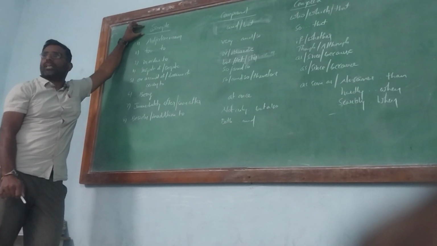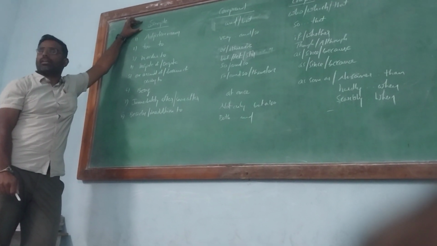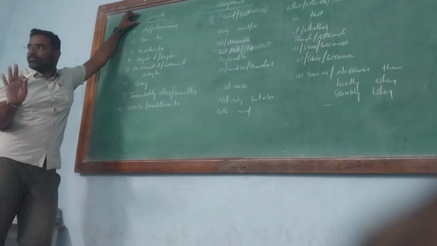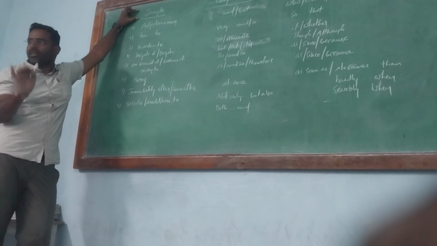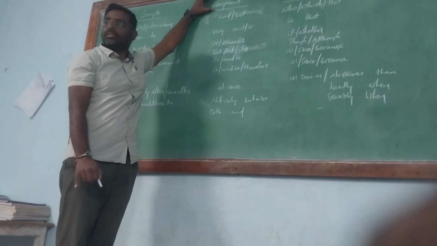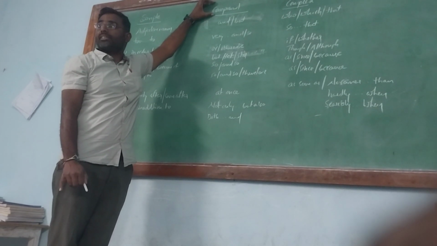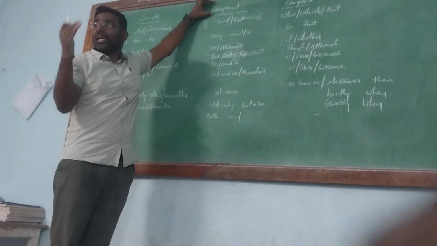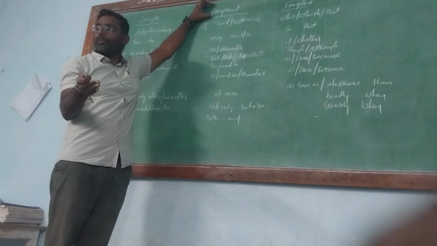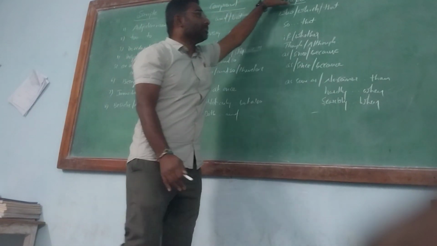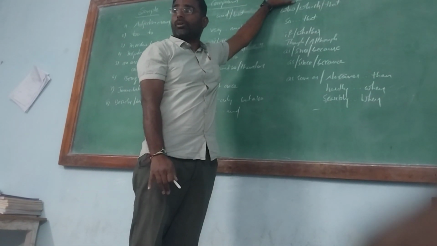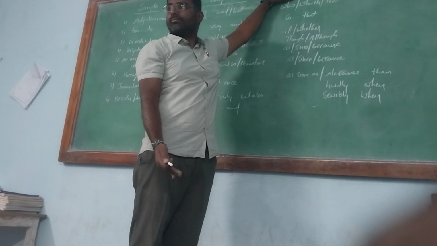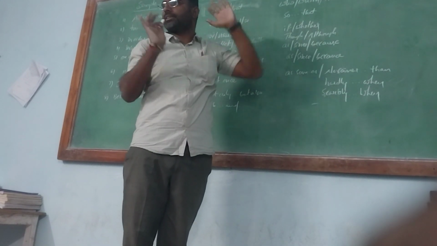The statement which contains a phrase or main clause is called a simple sentence. That is the definition of the simple sentence. Next, the compound sentence is the statement which contains two main clauses. More than one main clause is called a compound sentence. A complex sentence means the statement which has a subordinate clause and a main clause.